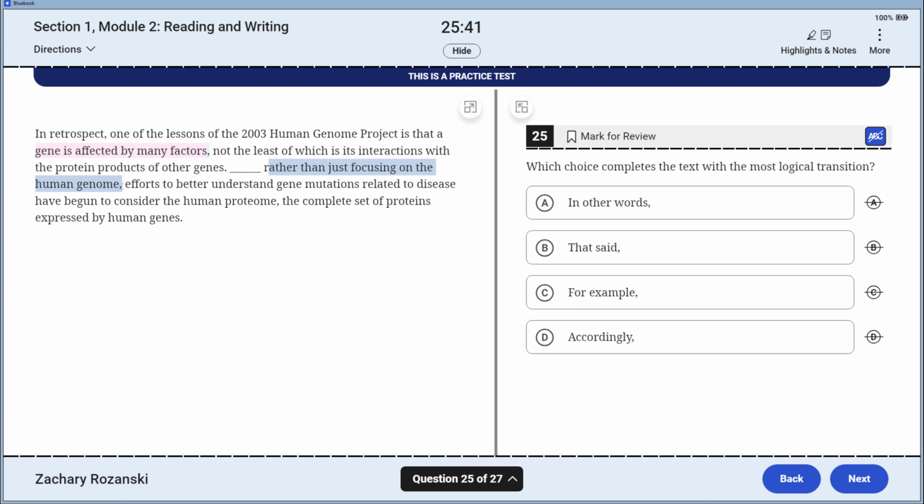This little clause, initial contrasting phrase, I'm going to ignore. I'm going to grab something from over here. Gene is affected by many factors. Efforts to better understand gene manipulation have begun to consider the human proteome, the complete set of human proteins. I'm kind of feeling like a cause and effect is because the gene is affected by many factors, and then we can use this to define factors, protein production of other genes. They have begun to discover or investigate the human proteome, which is a complete set of proteins.